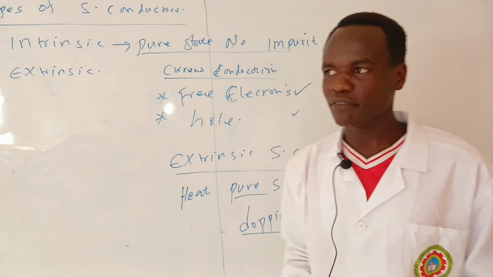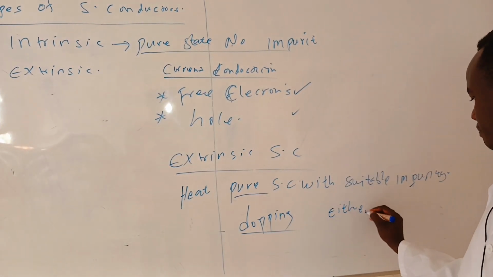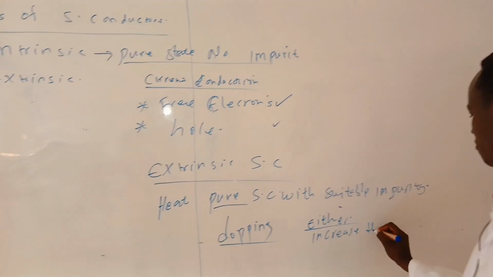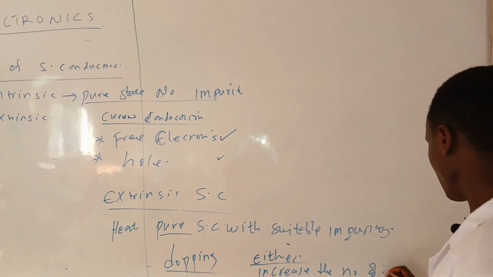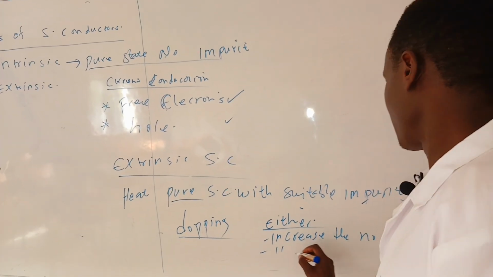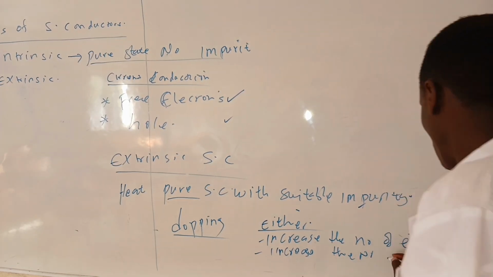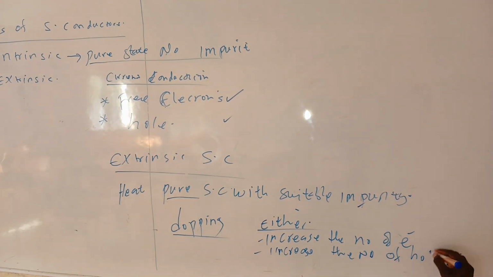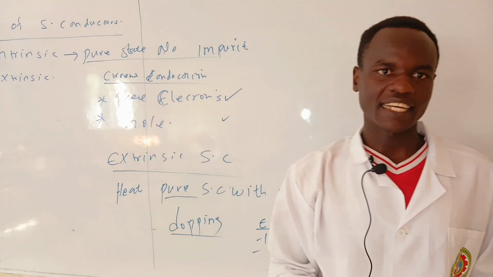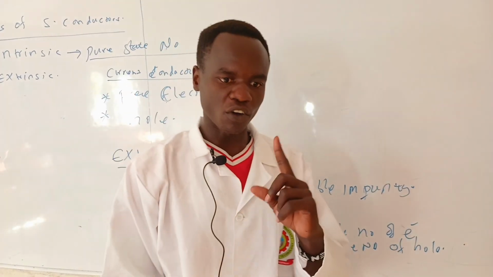The purpose of adding this impurity to a pure semiconductor is either to increase the number of electrons or to increase the number of holes.